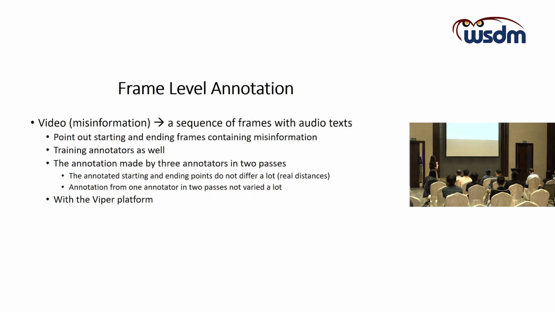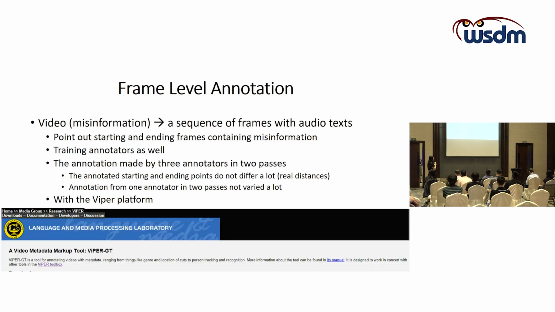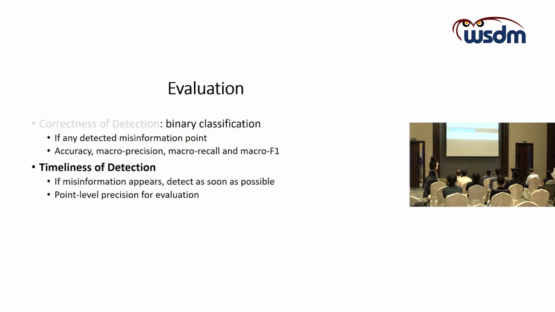And we train the annotators as well. During the annotation stage, maybe the annotation will be done by 3 annotators in 2 passes. And we need to guarantee 2 things. First of all, we need to guarantee that the annotations between different annotators do not differ a lot. And secondly, we need to guarantee that the annotation from one annotator does not differ a lot across the 2 passes. And we can use the Viper platform for help. This platform is a very professional video markup tool.